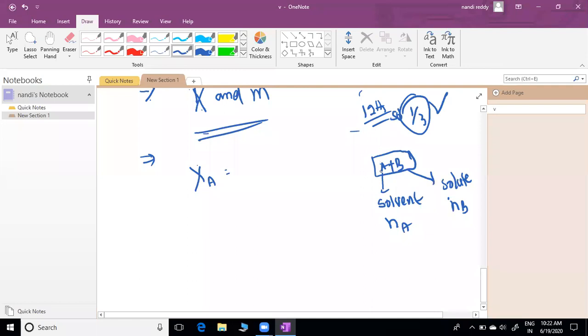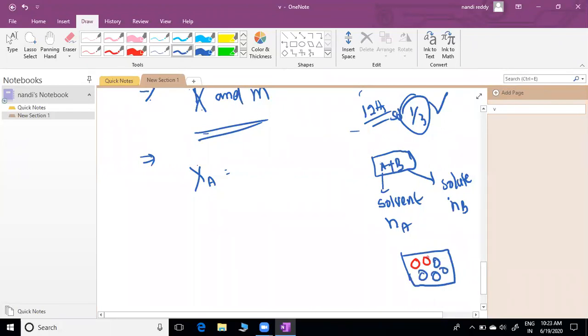How to calculate the fraction of A, how much is present in the solution? I gave an example previously with colored balls also. Why you didn't understand, I don't know, but fine, one more time. What is the fraction of red color balls here?